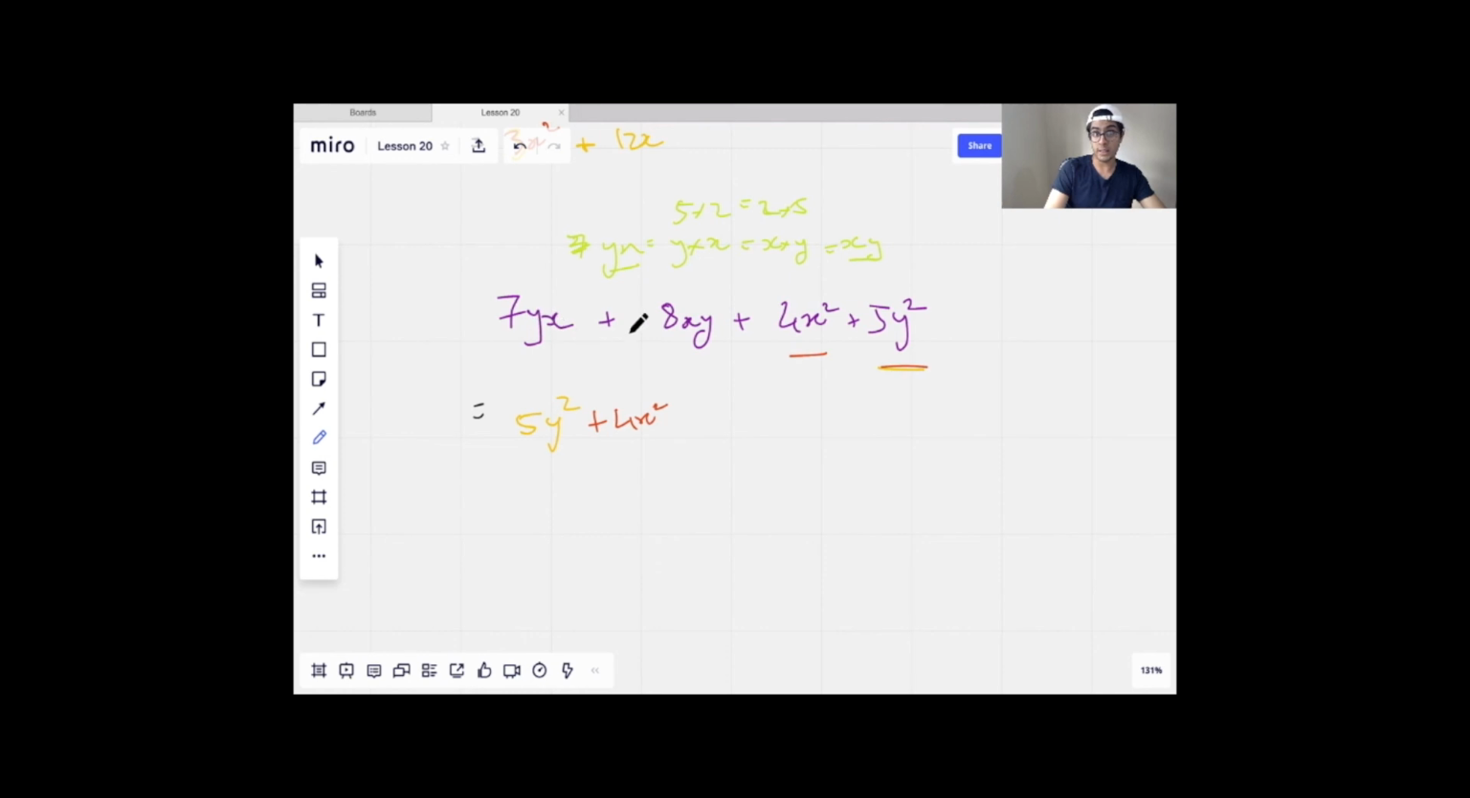So yx is the same thing as xy, these are like terms, and hence can be added. So 7 plus 8 is 15, and you can write this as yx or xy. Remember, we said they are the same thing. So I'm just going to write xy because I like to do it in alphabetical order. That's just a random preference. It doesn't really matter. But this is a bit of a trick that sometimes people try to catch you out with. So it's really important not to get fazed by this.